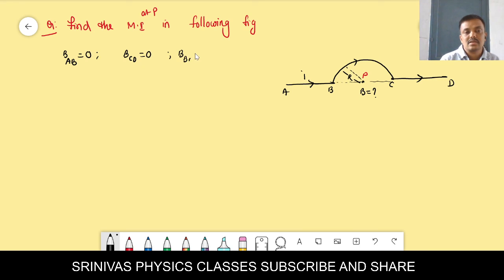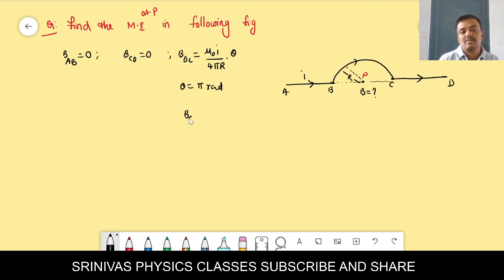What is that? The BC wire is in semicircle shape. You use the formula for the semicircle. Generally for an arc the formula is mu naught I by 4 pi r into theta. But in case of a semicircle, theta is what? Pi. Is it correct? This is a semicircle, it makes an angle of 180 degrees, that is pi radians.